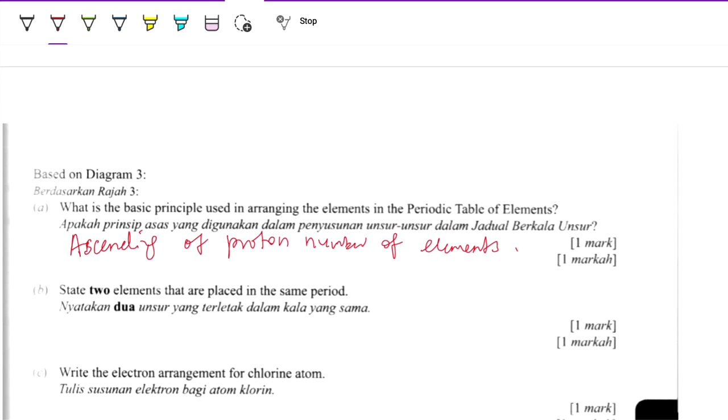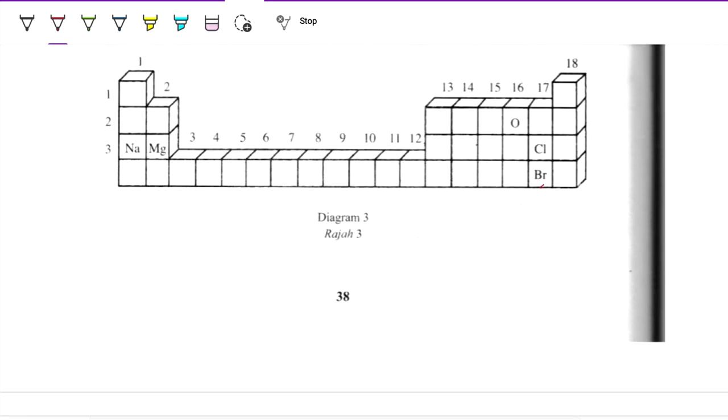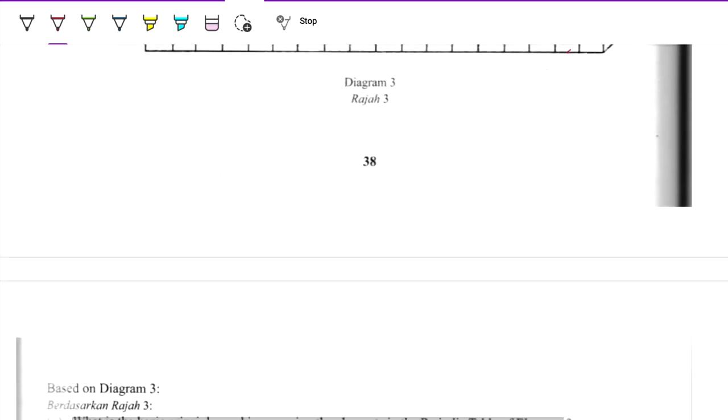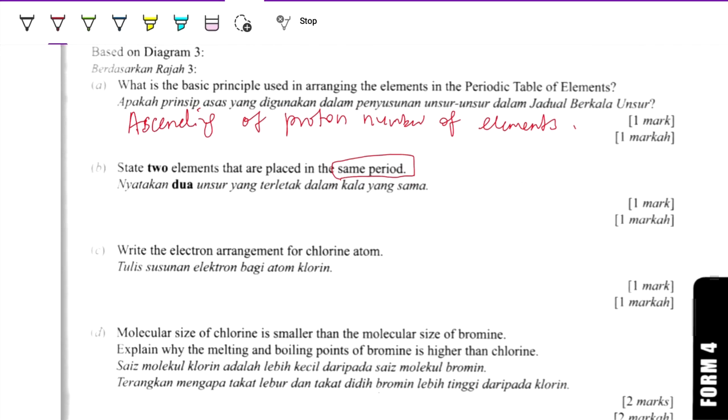Step 2: elements that are placed in the same period. It should be sodium, magnesium, and chlorine here, so you can put any 2. You can put sodium or magnesium or chlorine.